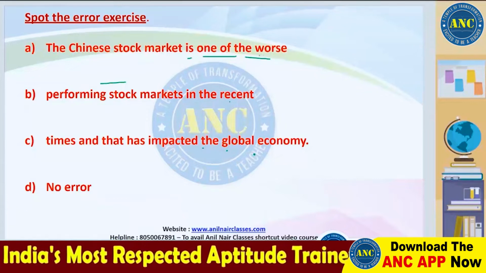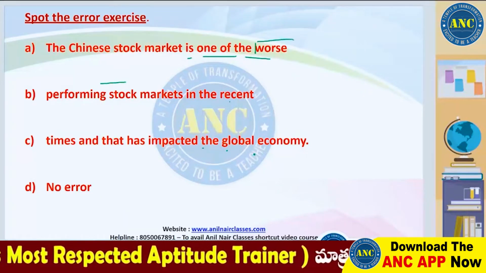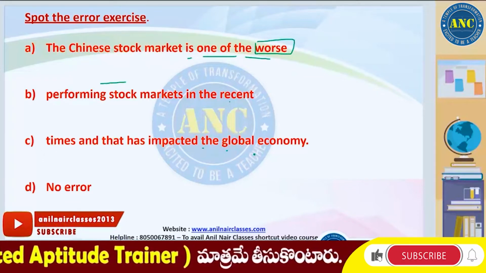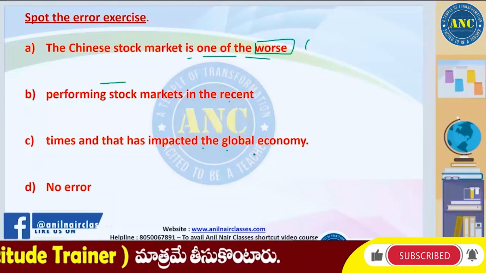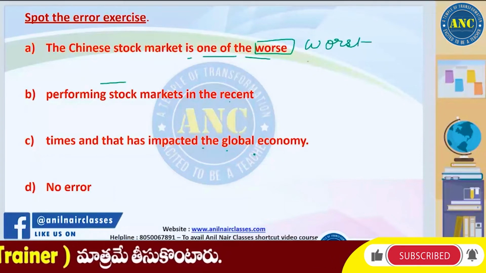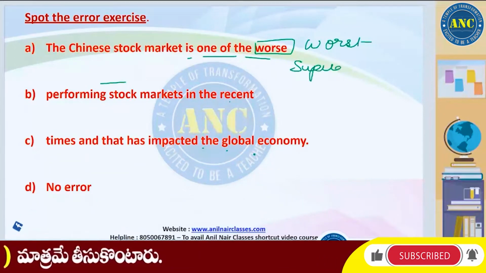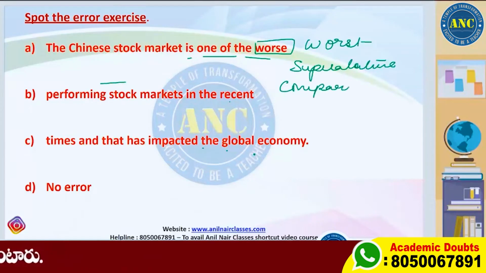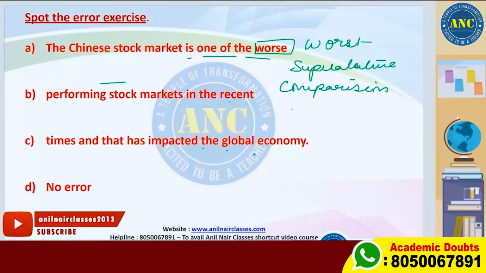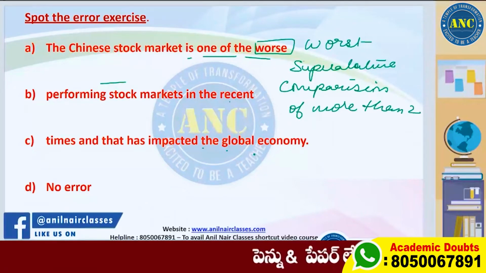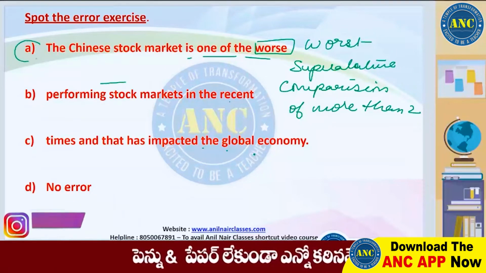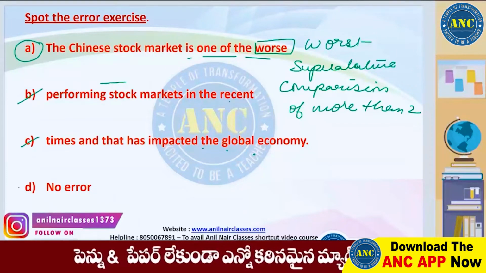We are talking about a lot of stock markets, so we are doing the comparison, and that too we need the superlative degree. There is a comparison of more than 2. So that is why we have to use the worst. A is the right answer. Get rid of B, C and D.